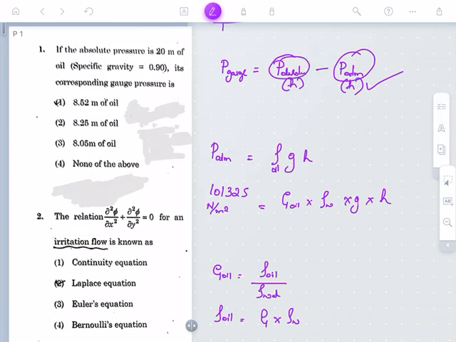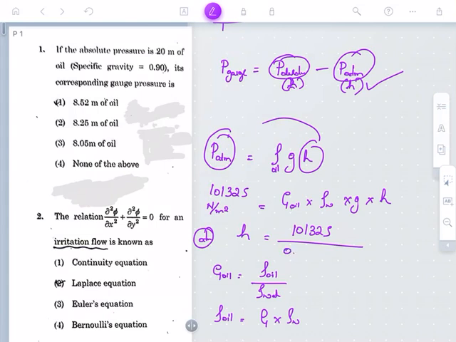I already know the value of H with respect to absolute pressure. In order to find the value of H with respect to P atmospheric, H will be equal to 101,325 divided by the specific gravity of the oil, which is given as 0.90, the density of the water, which is 1000 kg per meter cube, and acceleration due to gravity, 9.81.